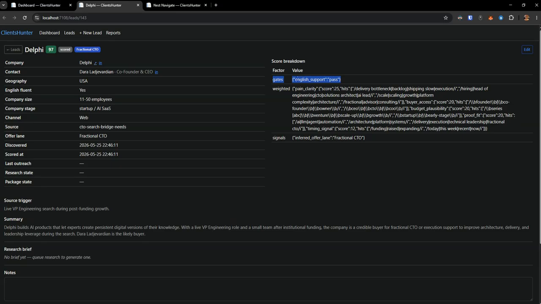So now we want to see that we need something that supports English, because I prefer to work in English. In the job hunting system, there were a lot more gates that filter out whether something works or not. Then there are weighted scores, which is how we arrive at this 97 number: how well does this fit what I'm looking for?